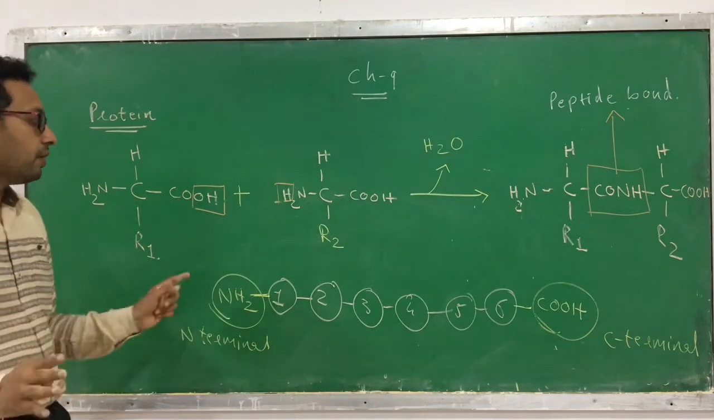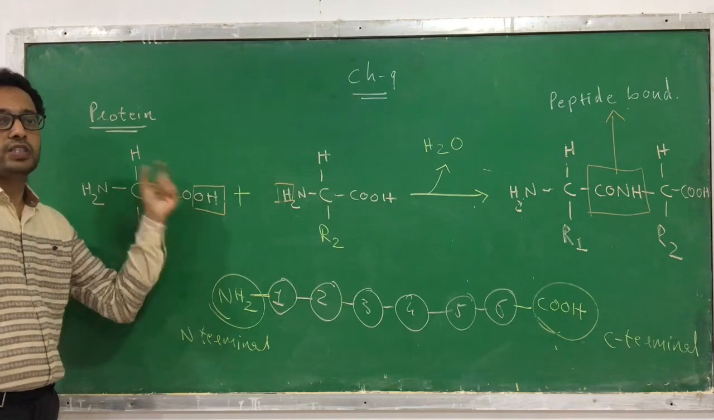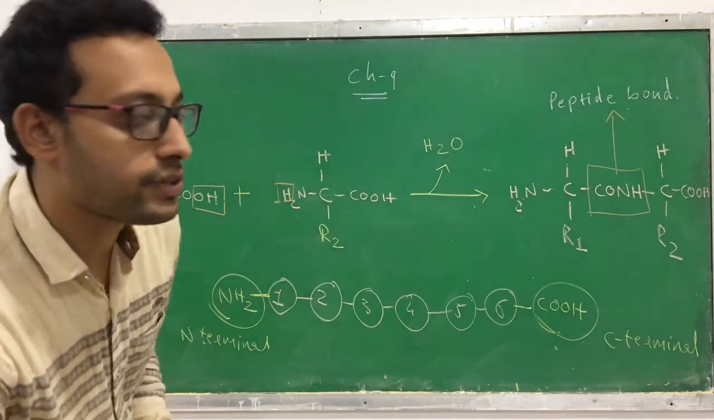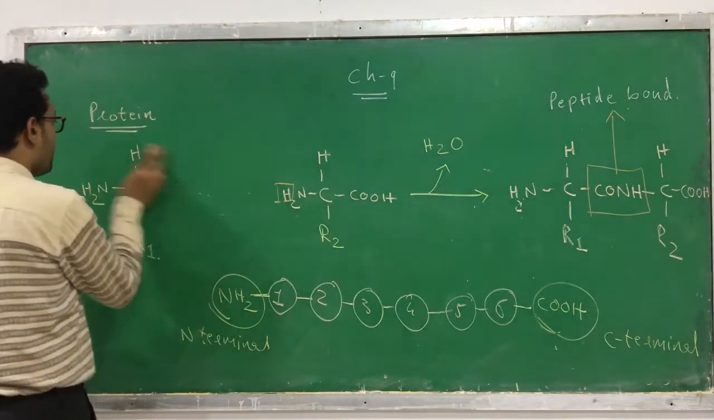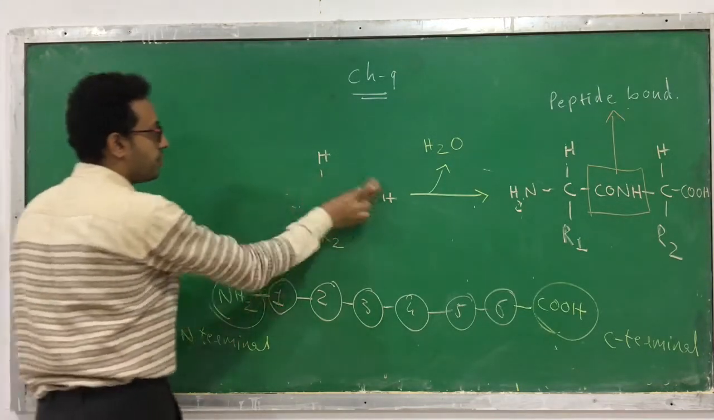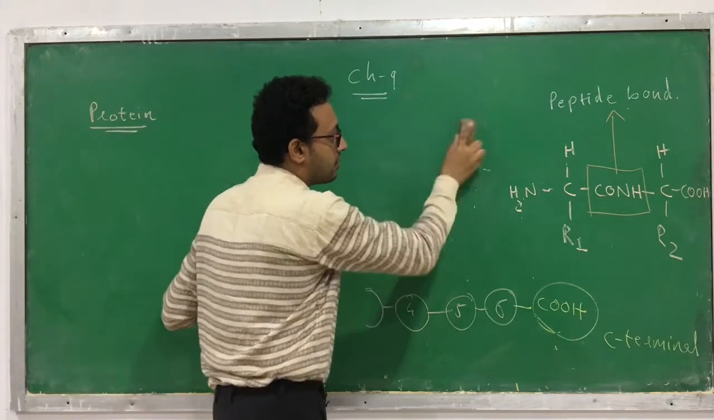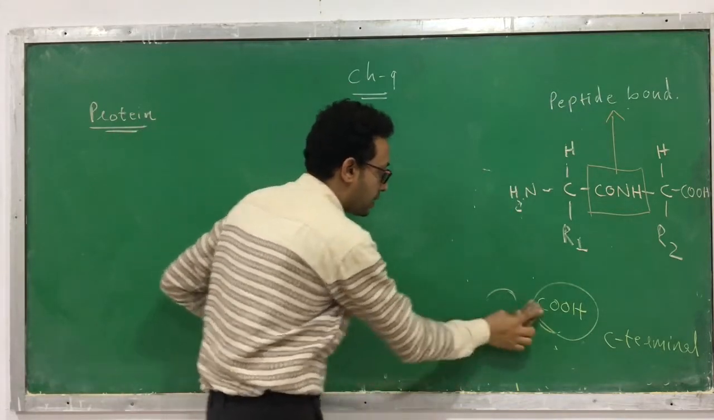So that's all about the bond formations which occur in the structure of a protein. Now we have to see the different types of structures of a protein. So let's discuss which are the structures of protein. This is the bond formation. A peptide bond is present in the structure of protein.